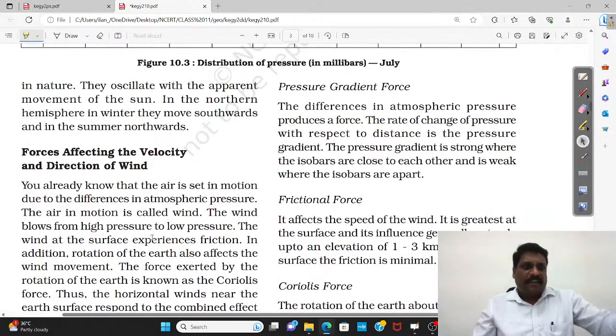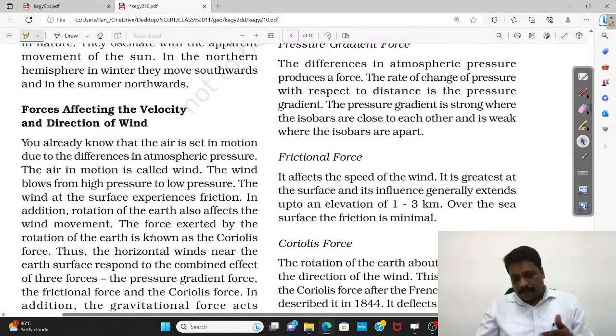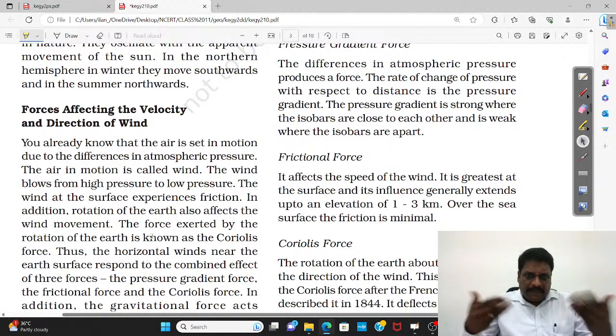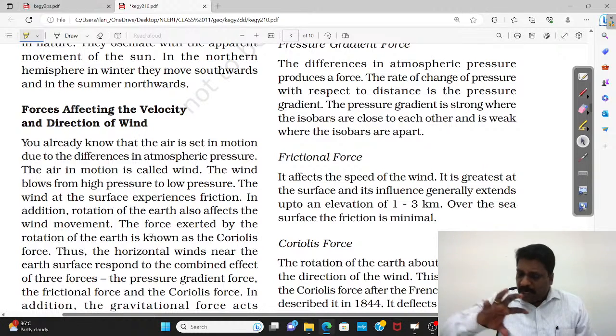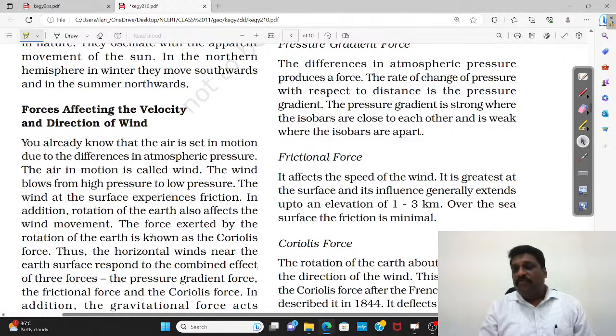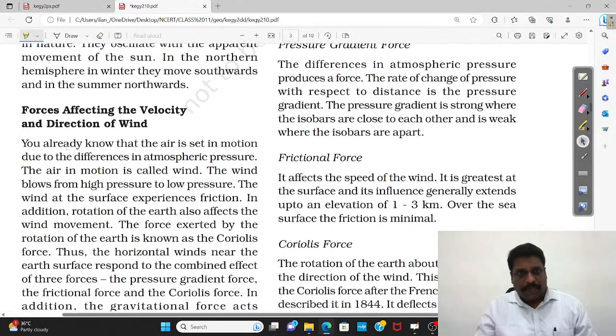Now, fine. I understand what the pressure belts are. And one more thing: pressure is the one which results in the horizontal movement of an air mass called wind. And let me tell you, wind always moves from high pressure to low pressure. So that is also explained, along with the factors affecting the velocity and direction of the wind. Before that, let me get it.